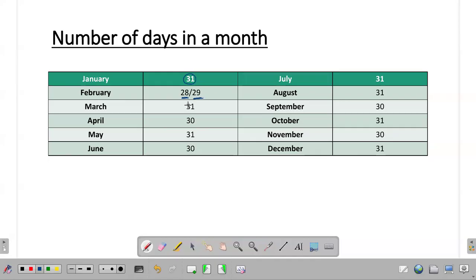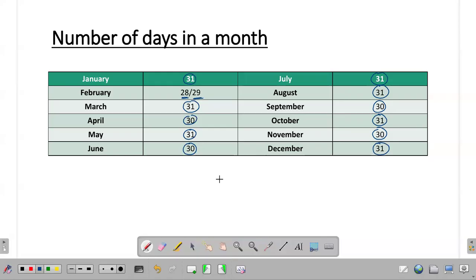Now, March will have 31 days, April 30, May has got 31 days, June has got 30, July 31 days, August also 31 days, September month has got 30 days, October 31 days, November 30 days, and December 31 days.